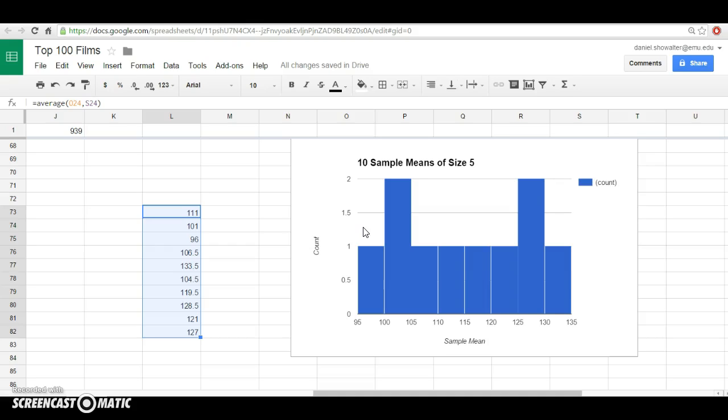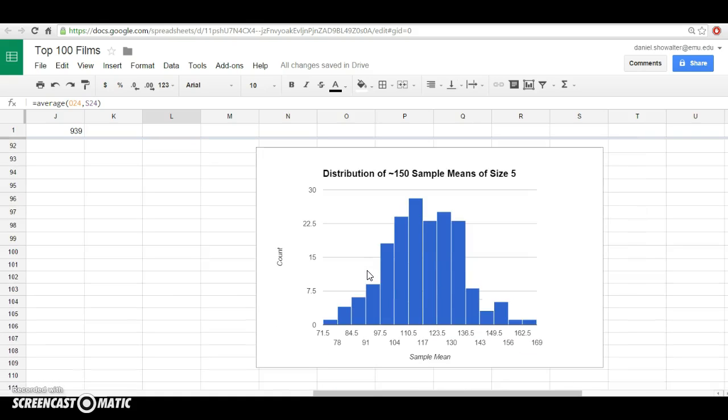Of course, you're going to have some overlap within those samples. Maybe 2 students even get the exact same sample. But they each calculate a sample mean, and then we plot it on a histogram. It would look something like this. So notice here, we're starting to get this bell shape, or this normal distribution shape.